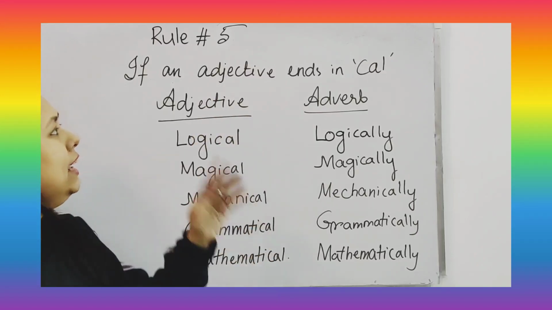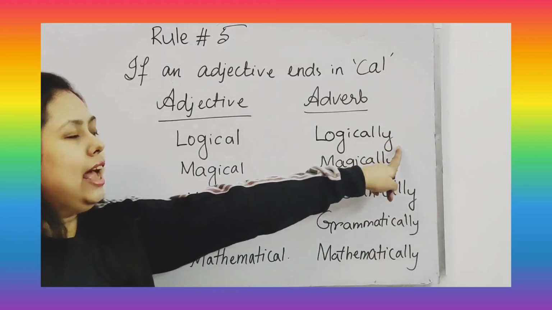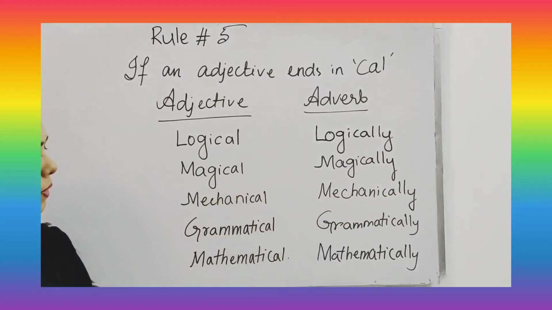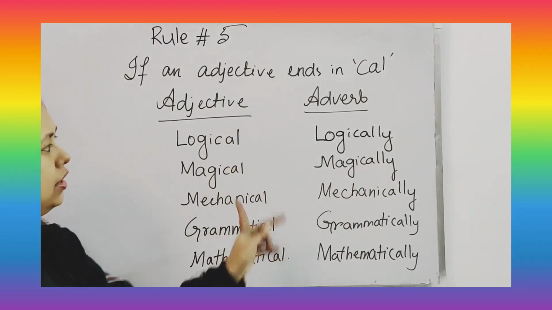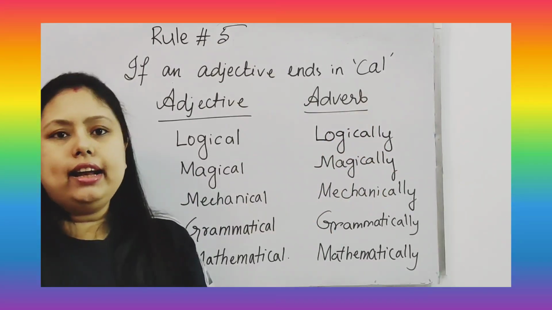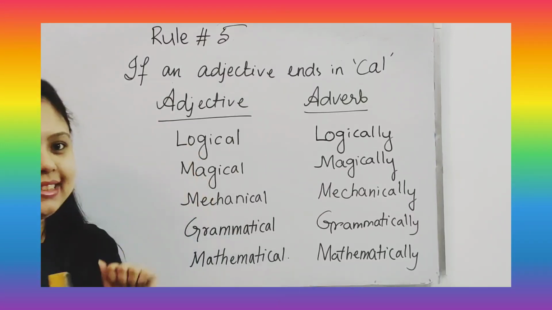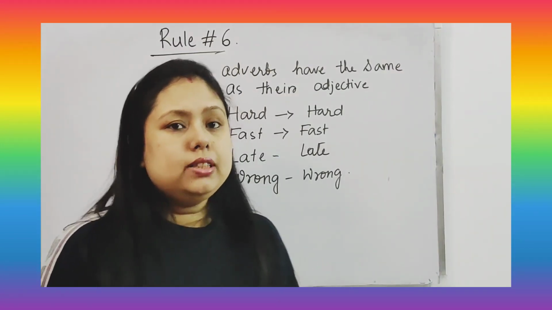So remember that if an adjective ends in CAL, always use ly. The spellings will be same wherever the adjectives are. In order to make an adverb, the spellings will be same. You just have to add ly at the end. Now let's move on to rule number 6. Okay. Now let's talk about rule number 6.